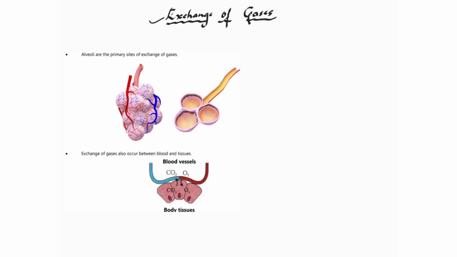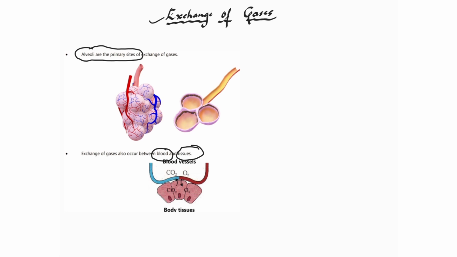So what all does this exchange part include? Exchange of gases takes place between three major sites. The first site is alveoli. Alveoli is the primary site for the exchange of the gases. From the alveoli, the gases are exchanged between blood and also tissue. So these are the three major sites for the exchange of gases: alveoli is the primary site, from alveoli to the blood and from the blood to the tissue.